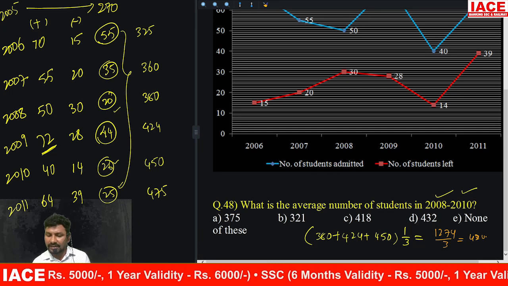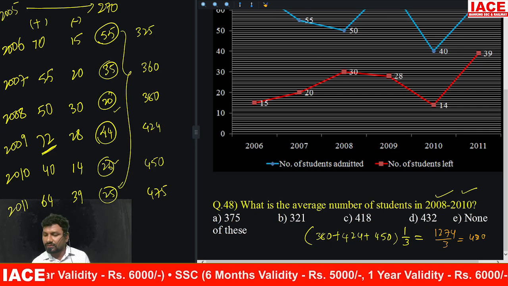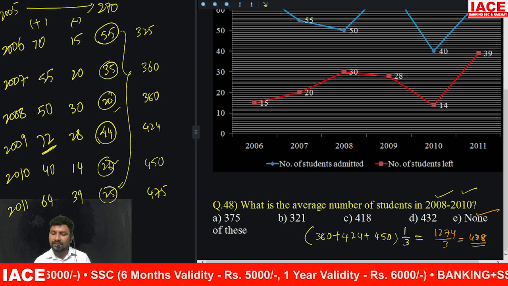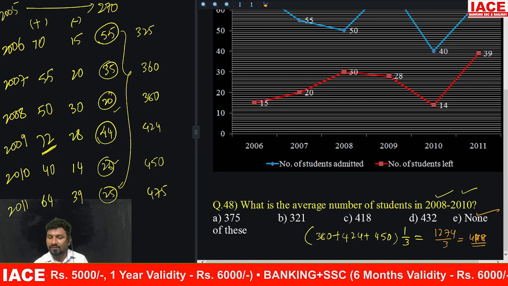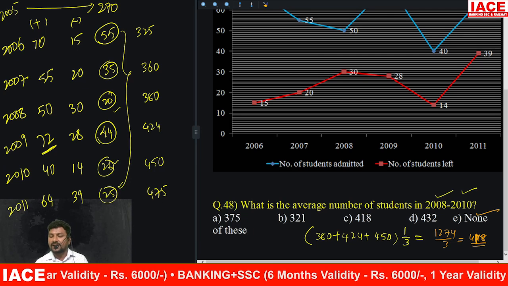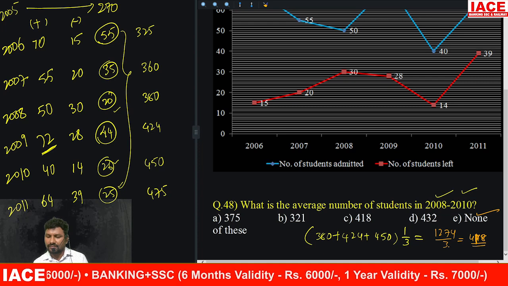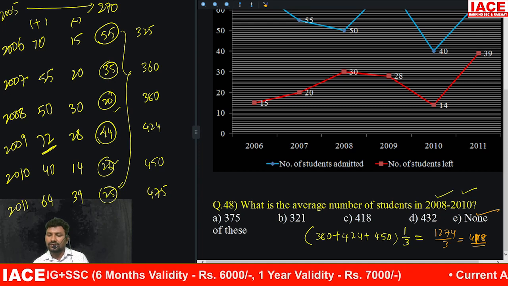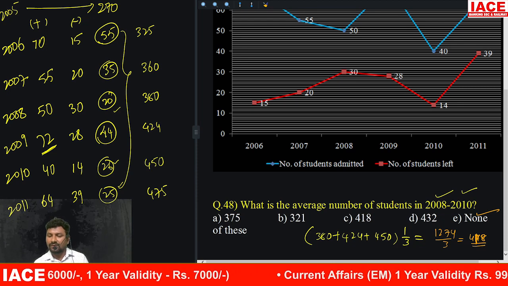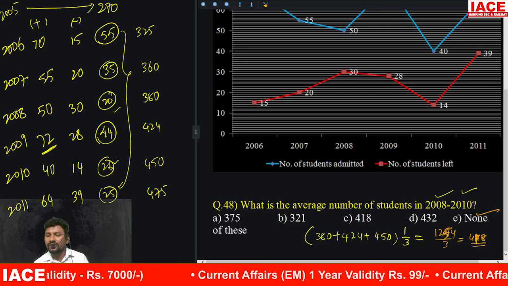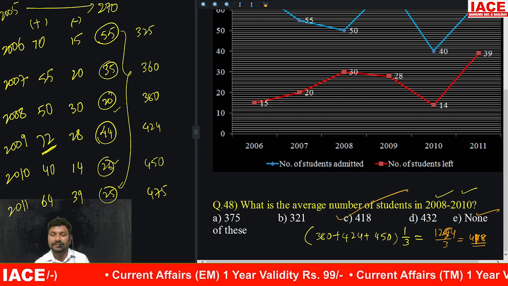How much? 420. It is right. 428. 428 means answer is what? None of these? Sorry, 418. 18 3s are 54. 2008, 2009, 2010. Okay. 1254. Sorry, it is 1254. 1254 divided by 3 means 418. Then option C.